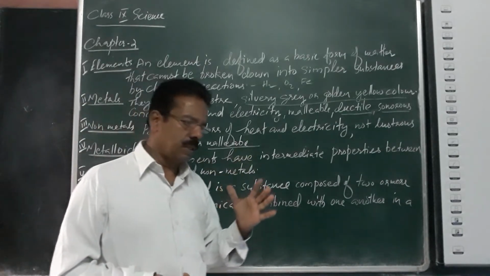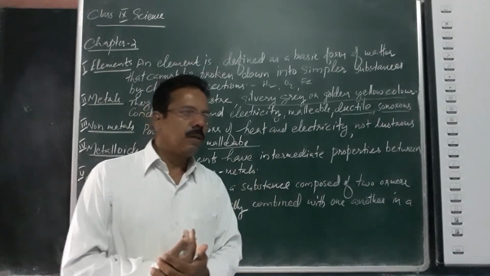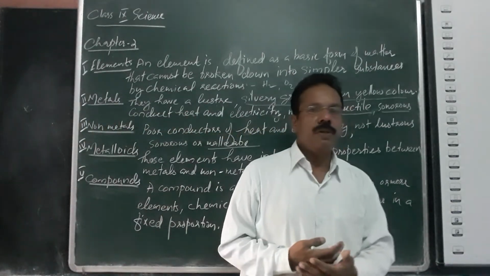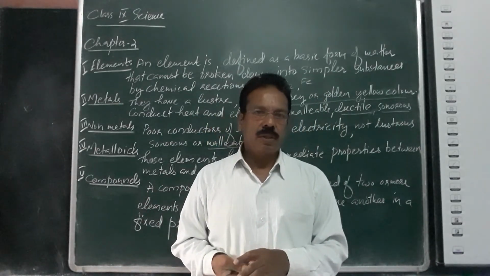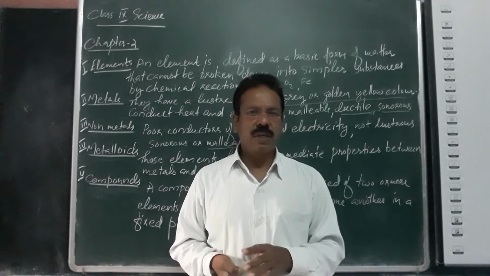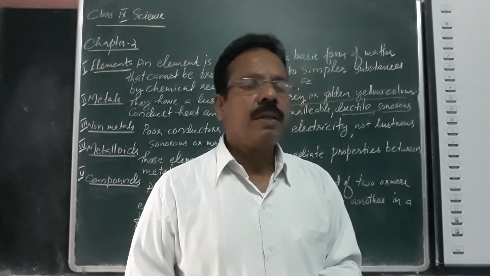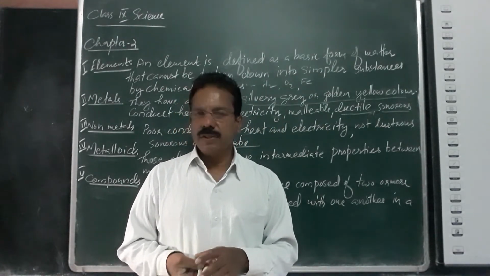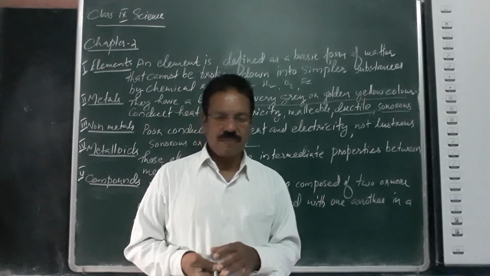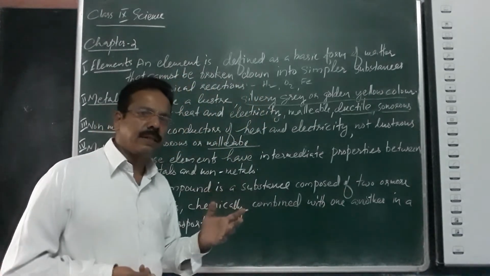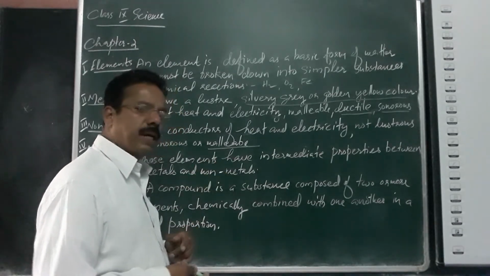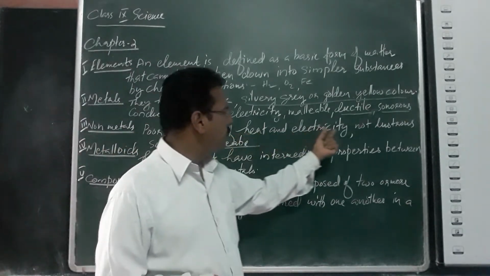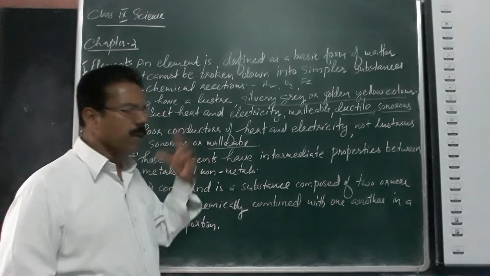Now we have to think about non-metals. They have totally opposite properties to metals. Non-metals have no shiny surface. They have only a colored appearance, no shiny surface. And they will not conduct heat and electricity. They are not lustrous, sonorous or malleable.